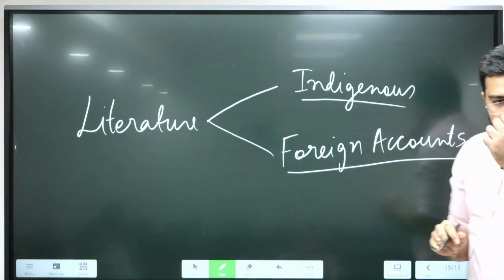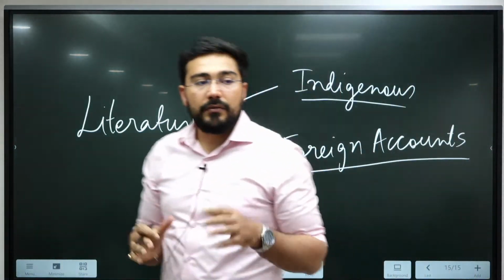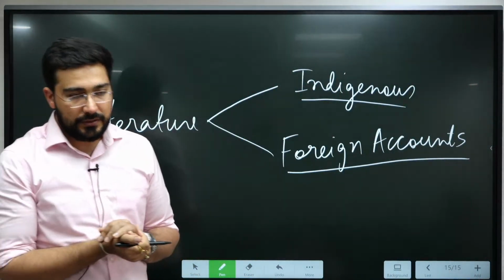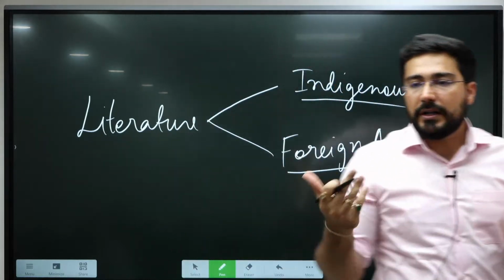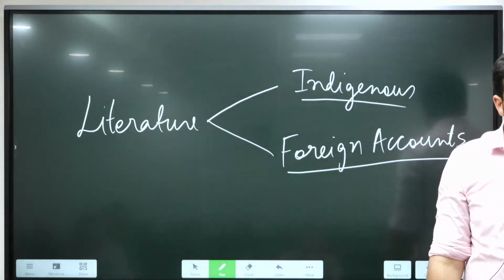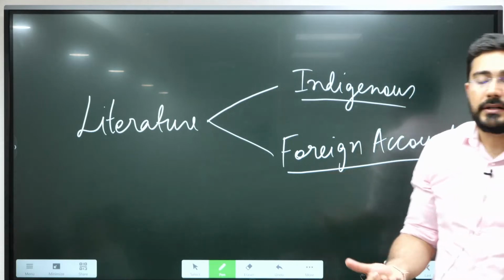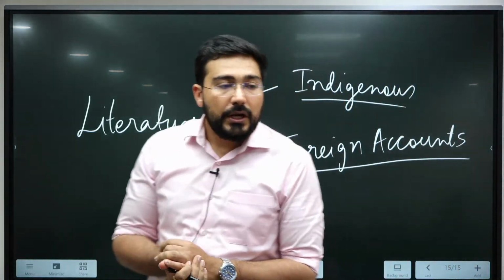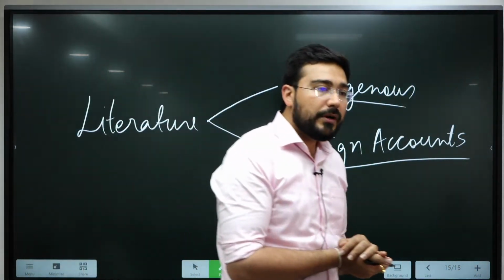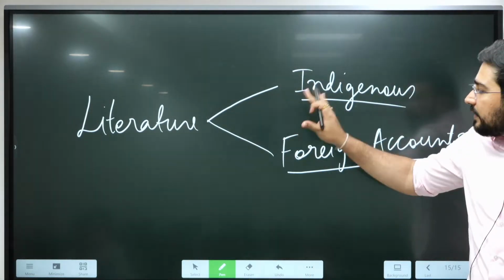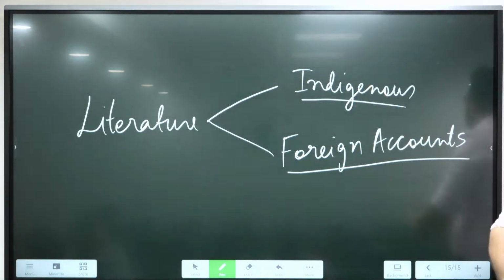Within the first category of indigenous literature, we can have different categories. It could be political like the Arthashastra. It could be a religious text like the Vedas. It could be scientific in nature like the Aryabhatiya.